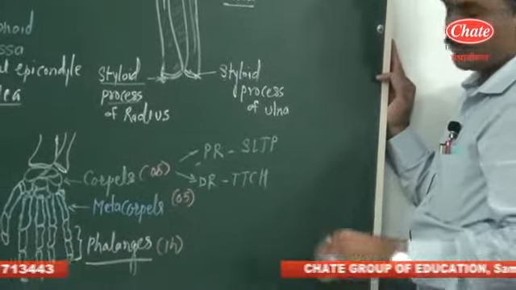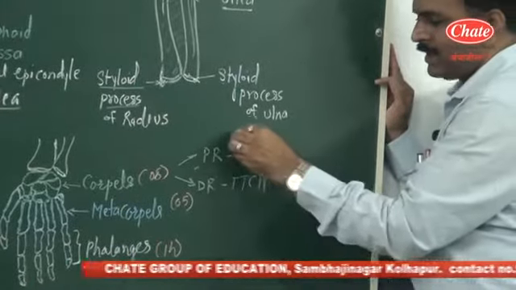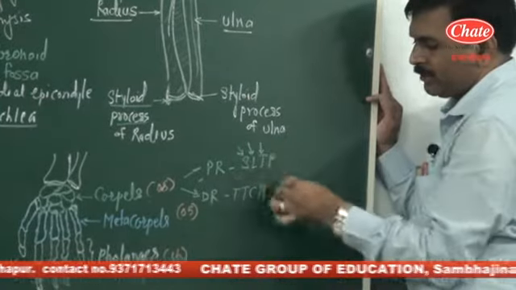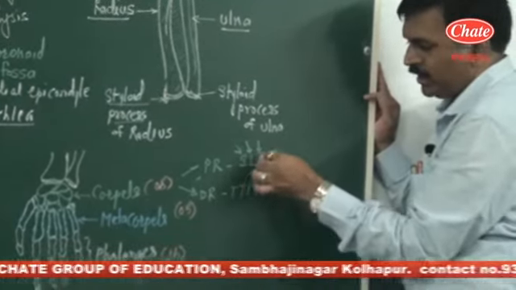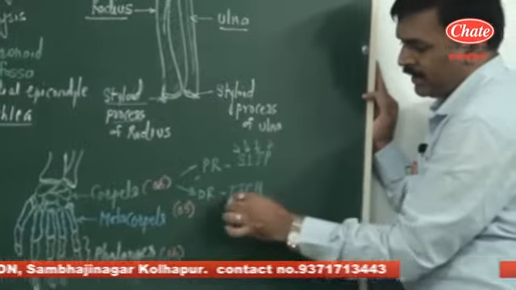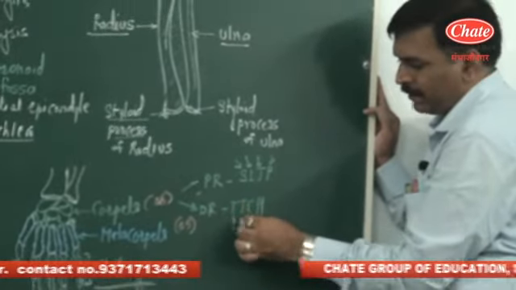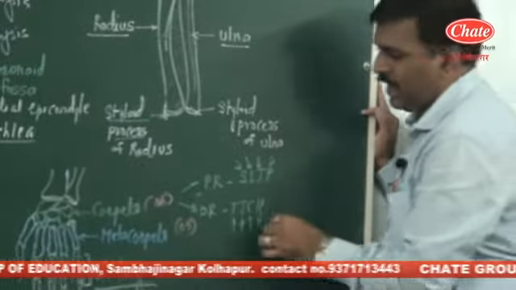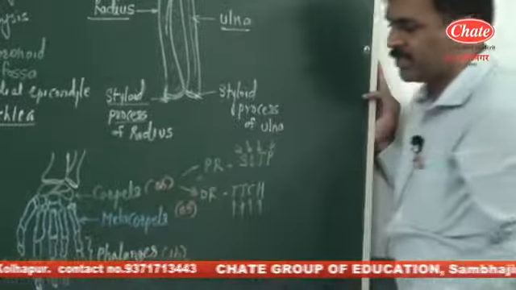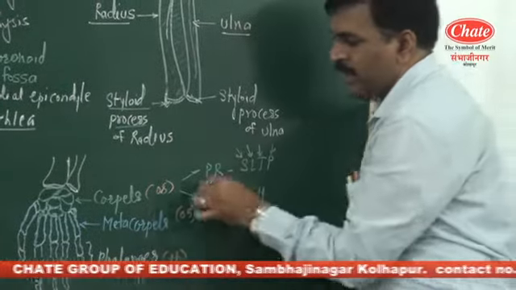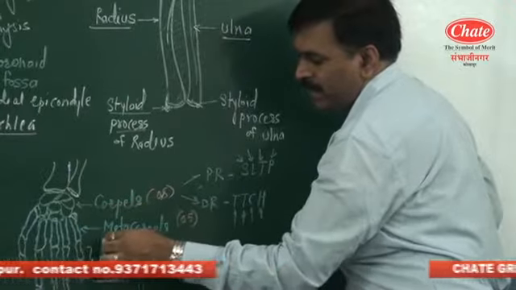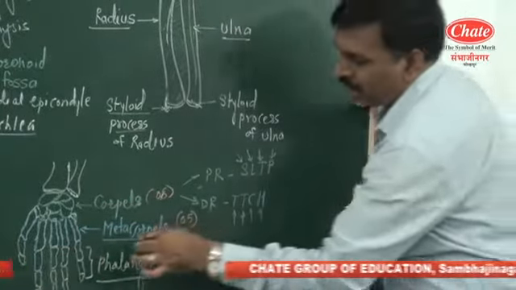These are the 8 bones. By name, remember: scaphoid, lunate, triquetral, pisiform, then trapezium, trapezoid, capitate and hamate. So these are the 8 carpal bones present in the wrist region, and these carpal bones articulate with each other and form the gliding joint. Carpal bones articulate with the metacarpals present in the thumb and palm regions.